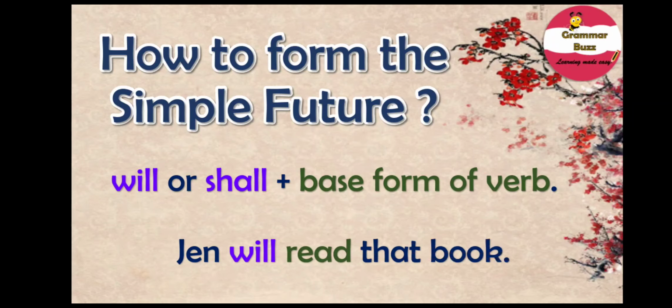Remember, base forms of verbs are verbs without any addition at the end. Easy so far, right? Well, you need to remember that in order to form sentences in simple future tense, we need to use will or shall plus the root form or the base form of verb.